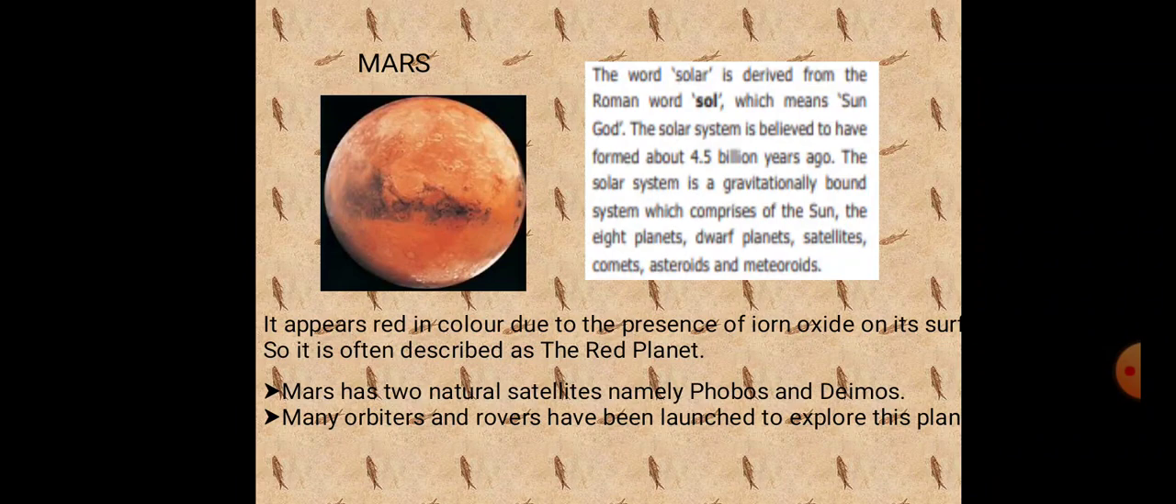Mars has two natural satellites, namely Phobos and Deimos. Many orbiters and rovers have been launched to explore this planet. Orbit is nothing but the path in which the planets move around the Sun. A rover is a space exploration vehicle which moves across the surface of a celestial body. An orbiter is nothing but a spacecraft which orbits a celestial body without landing on its surface.